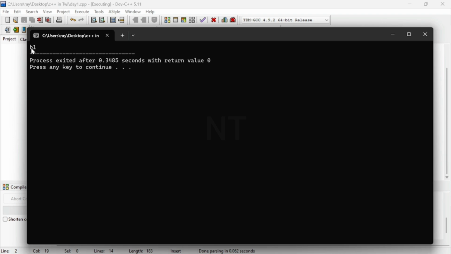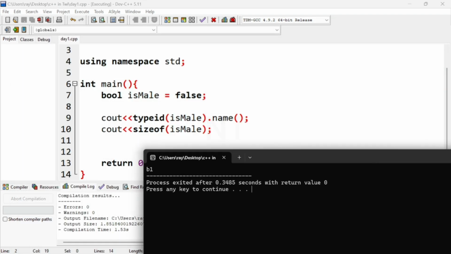Okay, so we are getting B1. The B1 means that first the type ID is Boolean, that's B. And the size of means that it only takes 1 byte. That's the memory allocation assigned to Boolean, because it's either true or false. So B1 means Boolean and the size is 1, right?